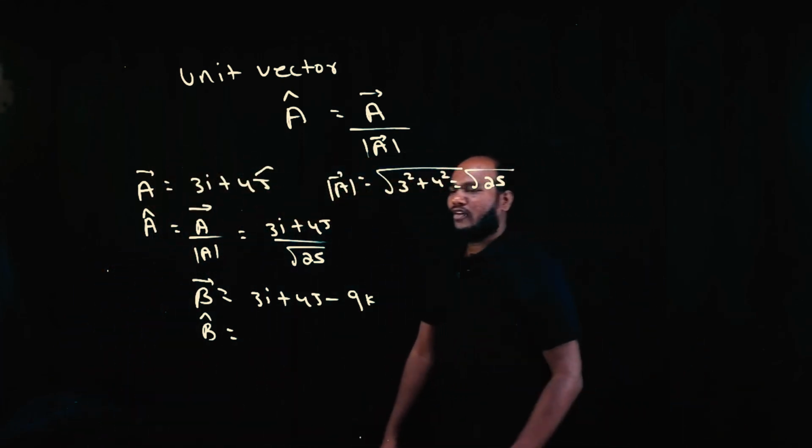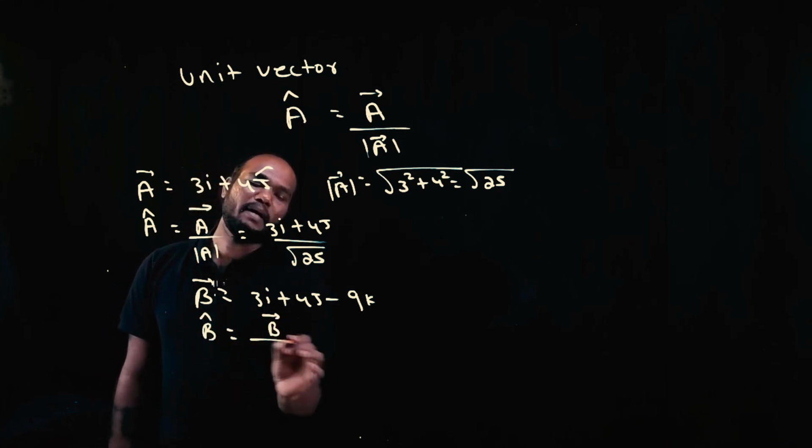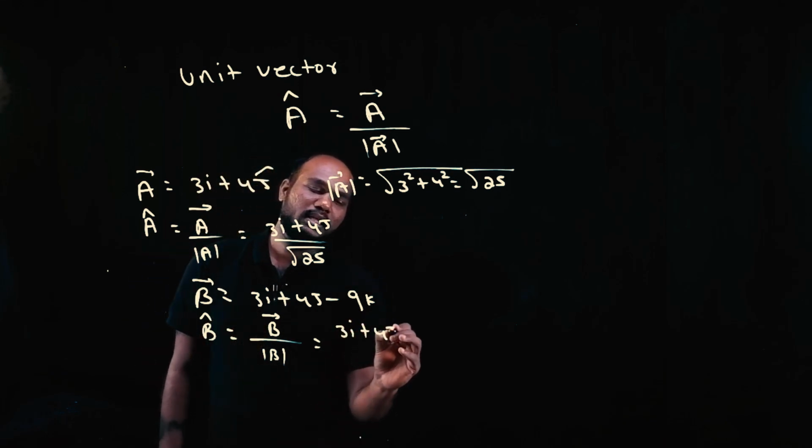Find it. Pause the video. I hope you have tried. You find the unit vector: vector divided by magnitude. What is the vector? This is the vector: 3i plus 4j minus 9k.